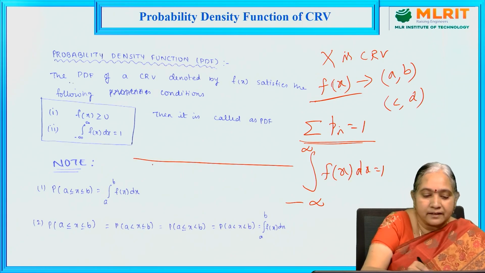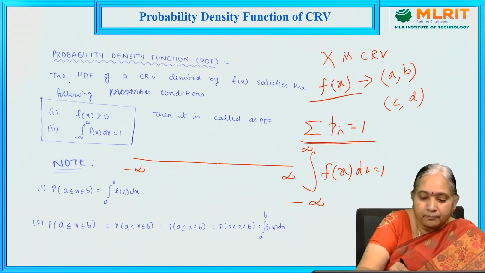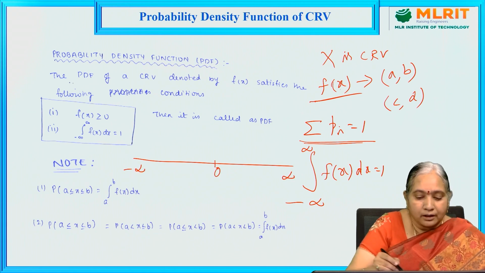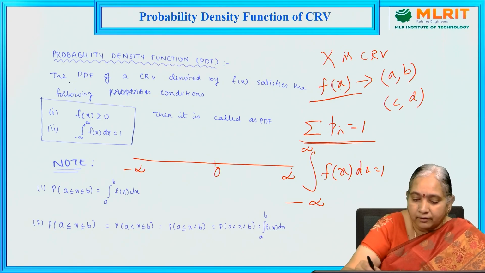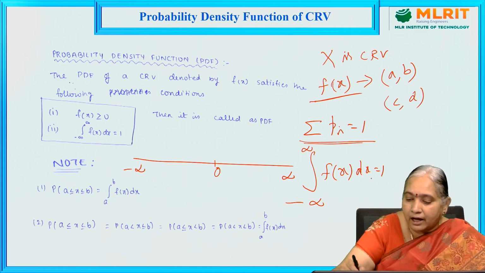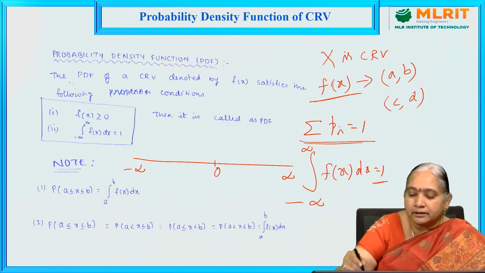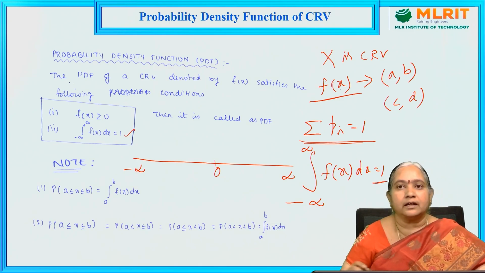Suppose this is the x-axis, from minus infinity to infinity, and this is 0. Over the total interval, we take the probability f of x, then we integrate. If this integral value is equal to 1, then this condition holds.